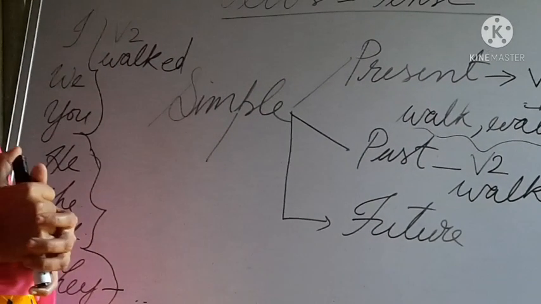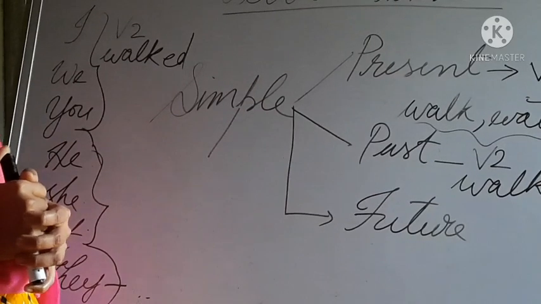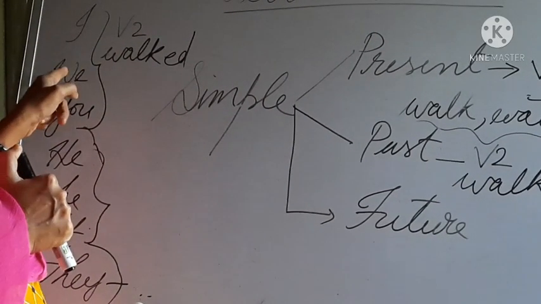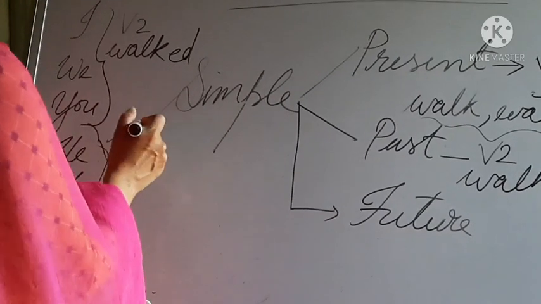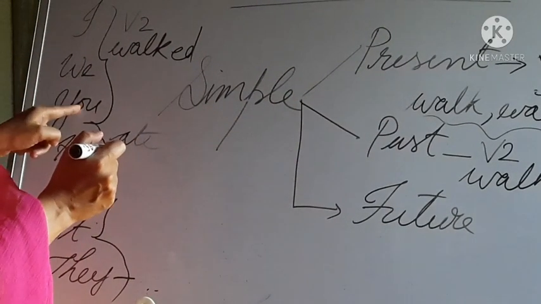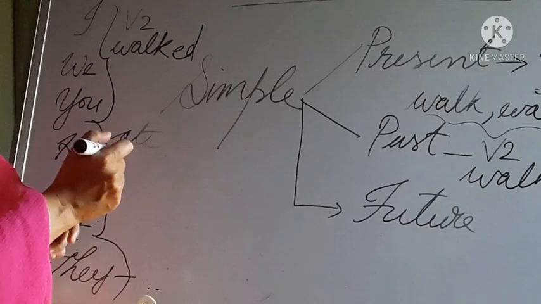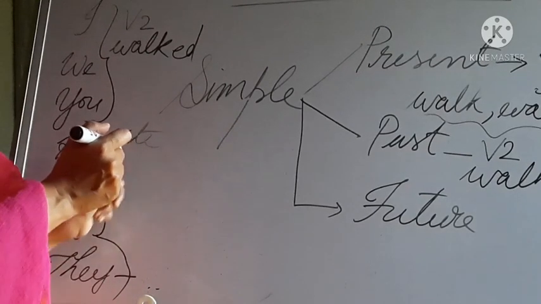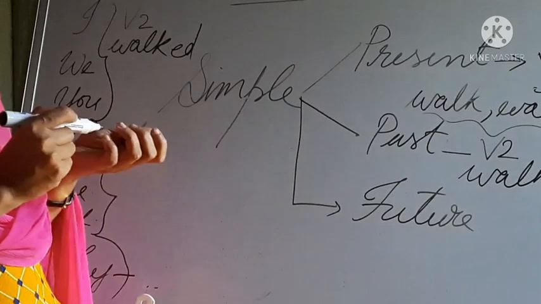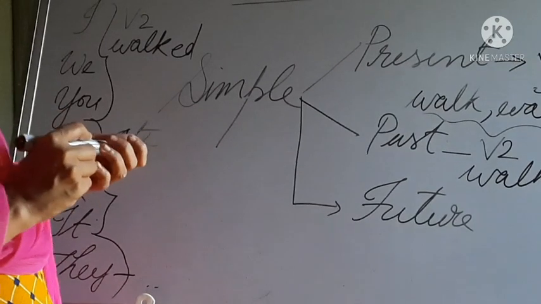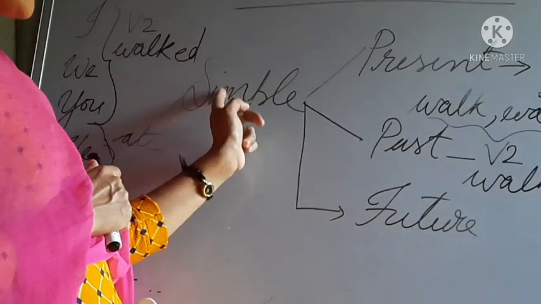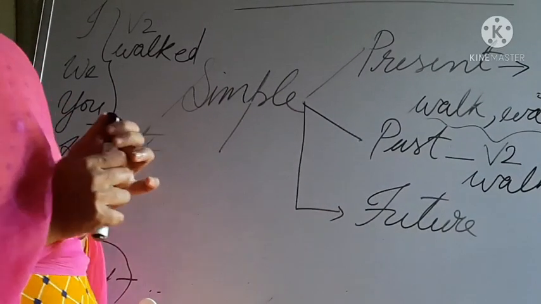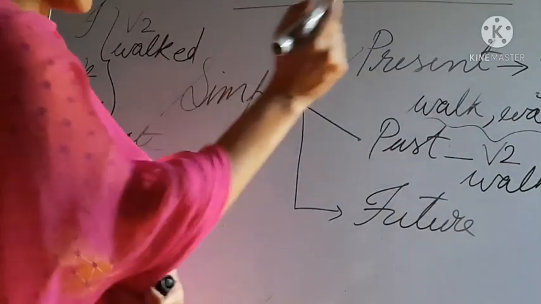If it is eat, then you have to write I ate, we ate, you ate, he ate, she ate, it ate, they ate. That's about simple past tense. So we studied simple present tense and simple past tense. Next one is simple future.